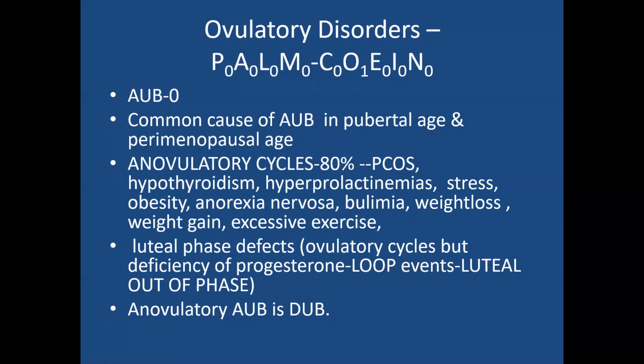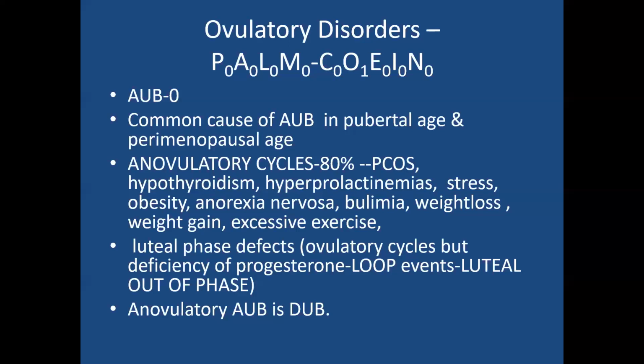Then anovulatory cycles are seen in case of PCOD, hypothyroidism, hyperprolactinemias, any stress, obesity, marked obesity, anorexia nervosa, bulimia nervosa, acute weight loss, acute weight gain, or excessive exercise. Because we see athletic women, they suffer with this ovulatory disorder and come with amenorrheas.